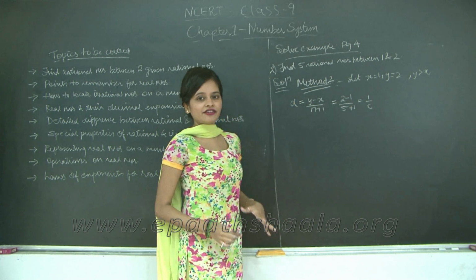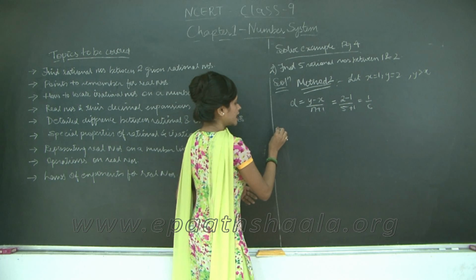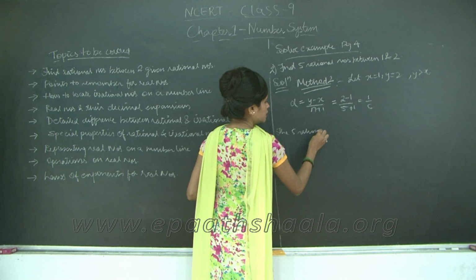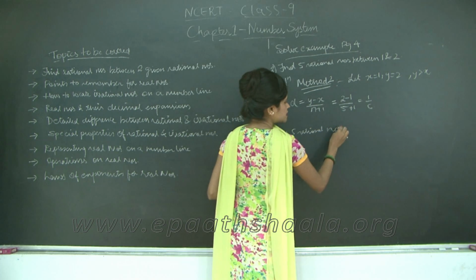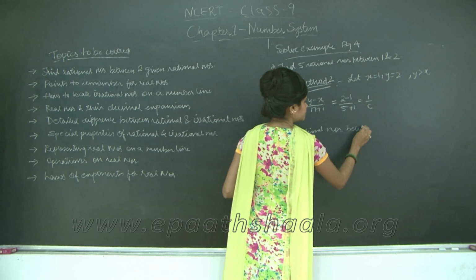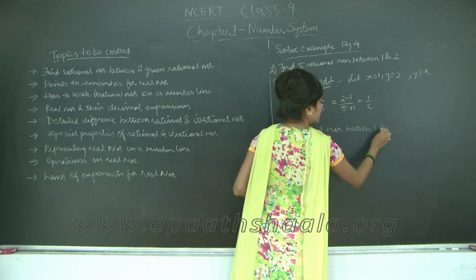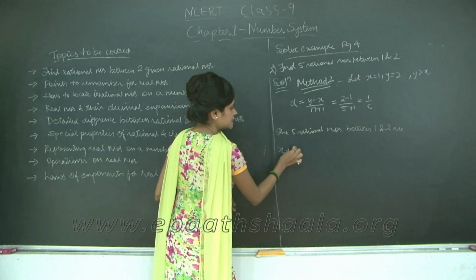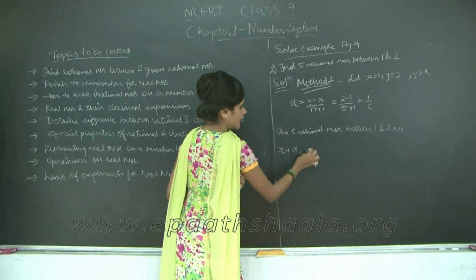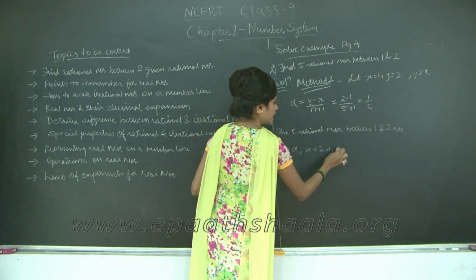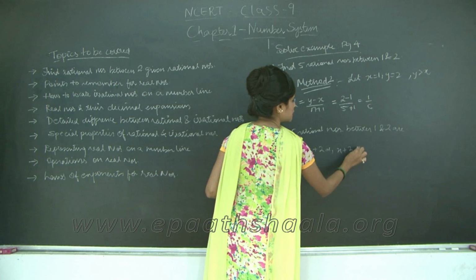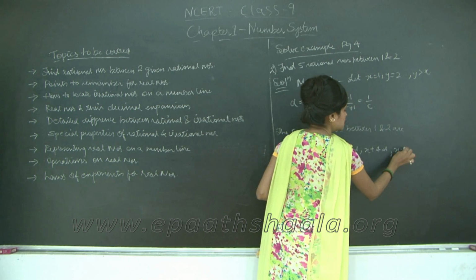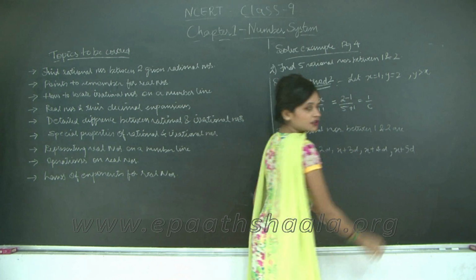So now the 5 rational numbers between 1 and 2 can be denoted as x plus d, x plus 2d, x plus 3d, x plus 4d and x plus 5d, right?